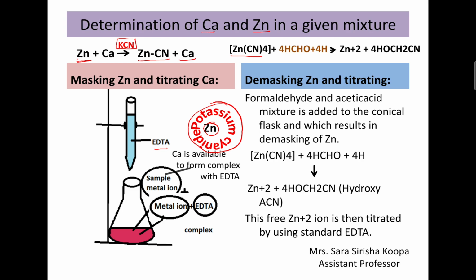After titrating, we'll go for demasking, because we also want to determine the zinc amount. For this, we will use formaldehyde and acetic acid such that the mask is removed. So this is the equation. Then we'll get the free zinc metal ion, which is then titrated with standard EDTA solution. So this is the application of masking and demasking.